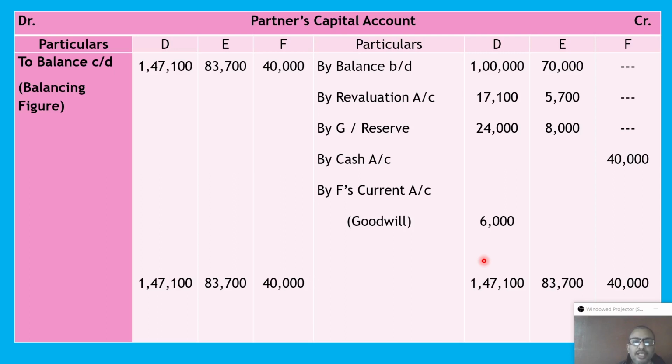But as per the present syllabus, the balance sheet part is deleted and not required. So we will do just up to here. The total comes to 1,47,100, 83,700, and 40,000. The same thing will come on the debit side also, as a c/d: 1,47,100, 83,700, and 40,000.